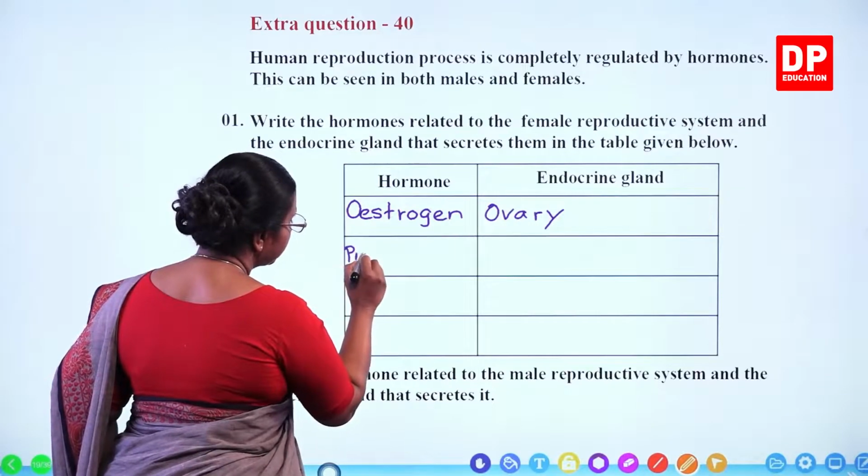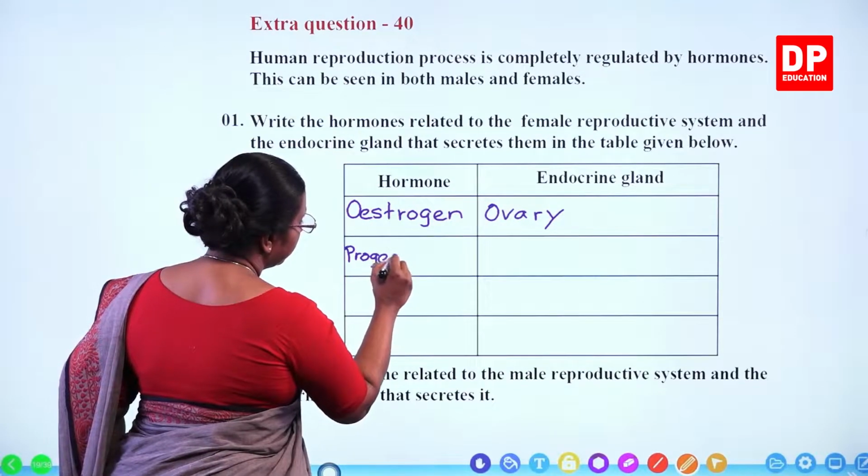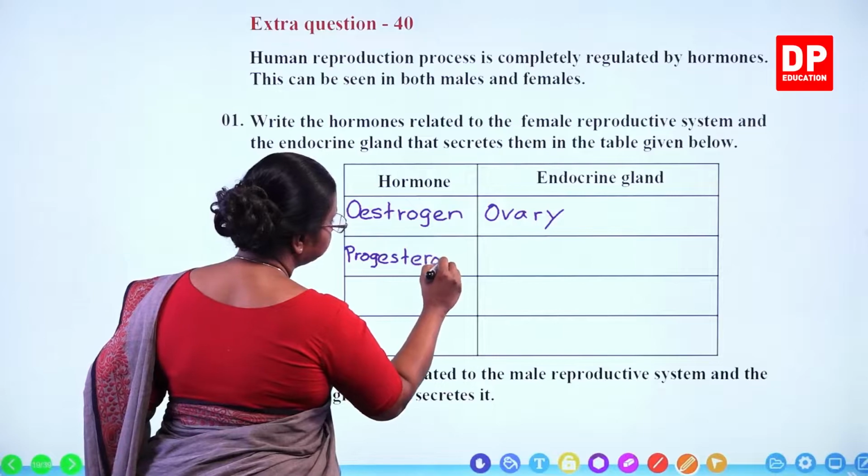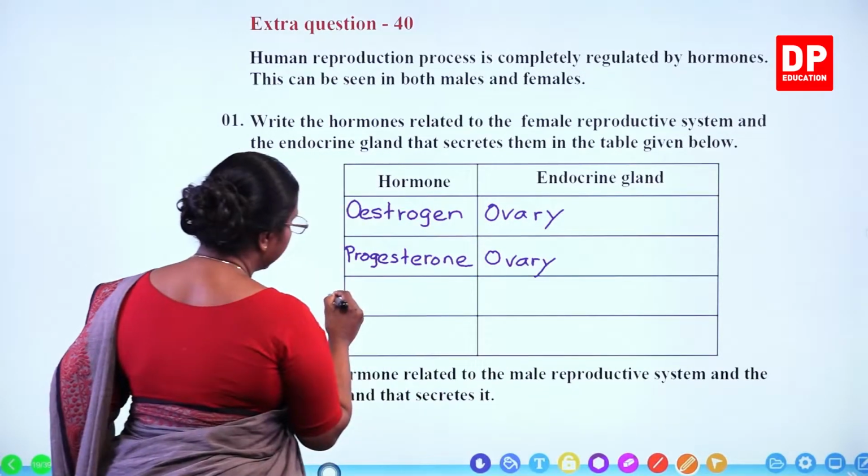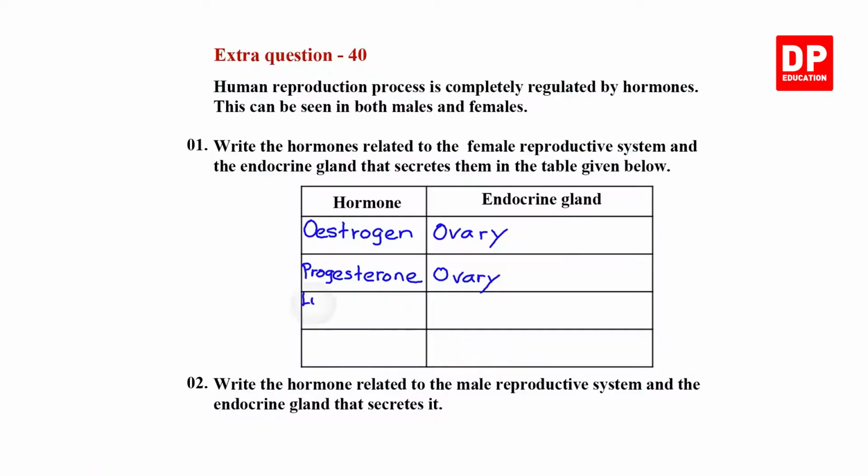Then we have progesterone, again ovary. Then we have luteinizing hormone, what we abbreviate as LH, that is by the pituitary gland.